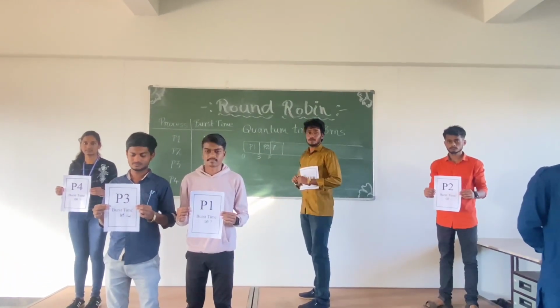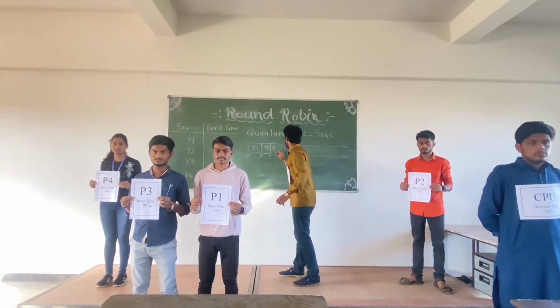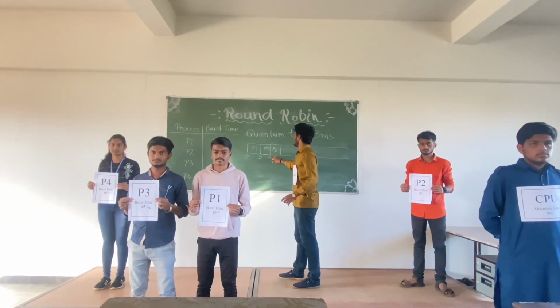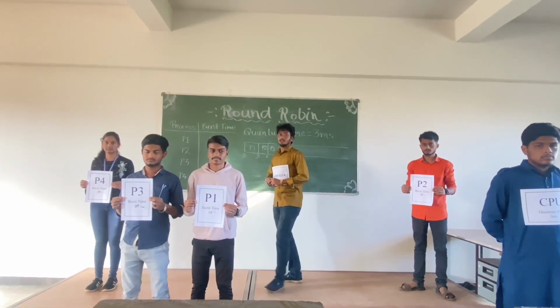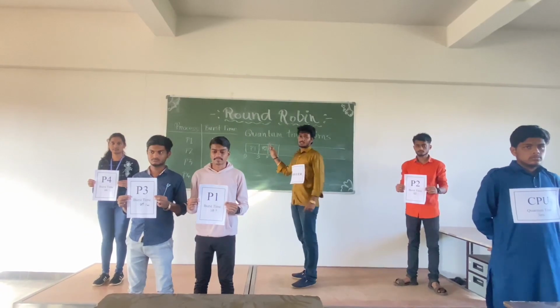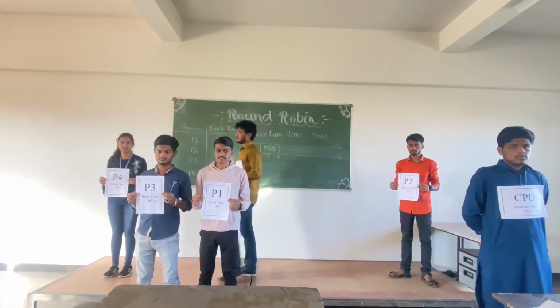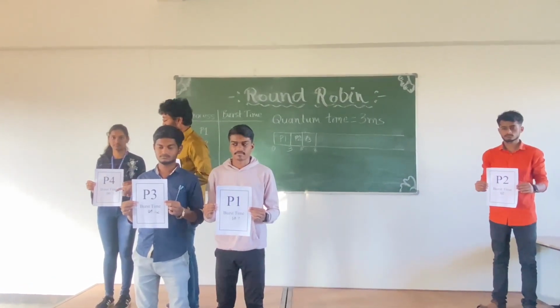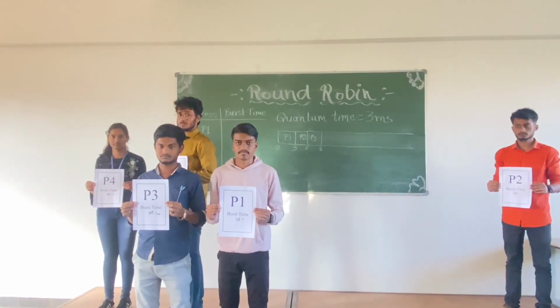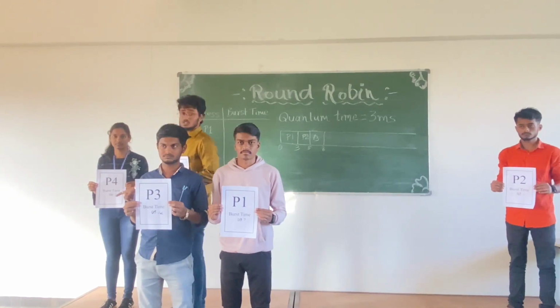Then the total time spent by the CPU is 5 plus 3, 8 milliseconds. Next, after P3, process P4 is allocated to the CPU. First it has a burst time of 6 milliseconds. It spends 3 milliseconds in the CPU for computational purposes. Its burst time changes to 3 milliseconds.